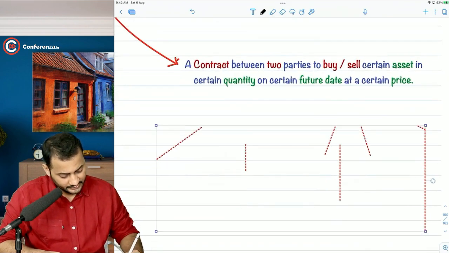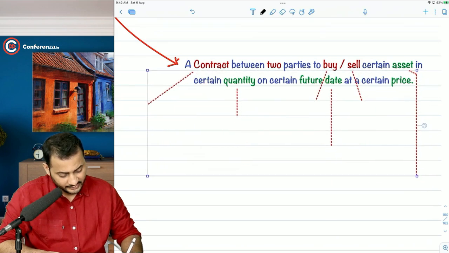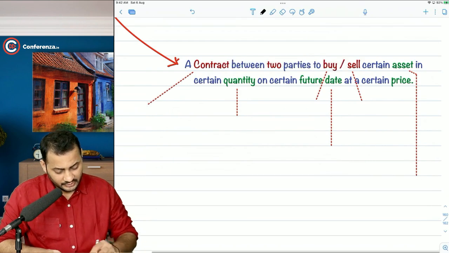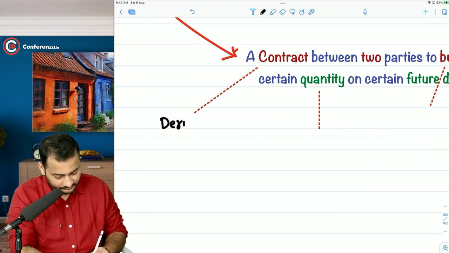We need to clearly understand the meaning here. Now, this contract that we are talking about is called derivatives.